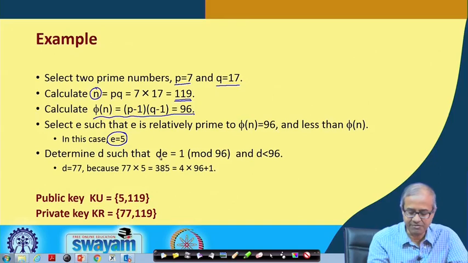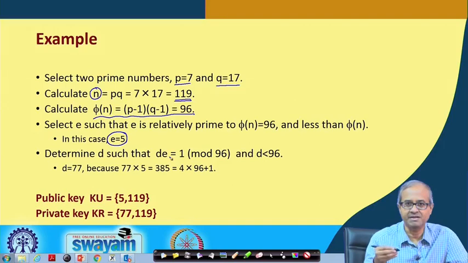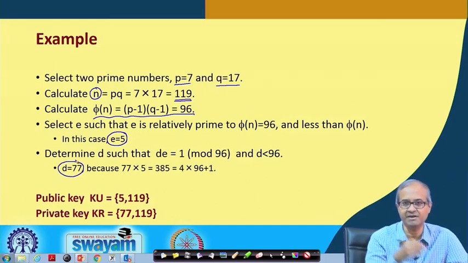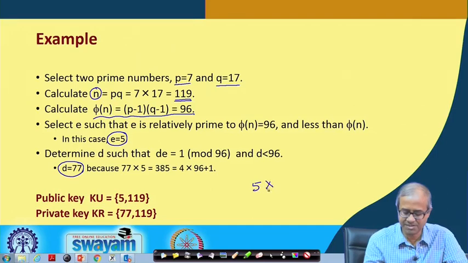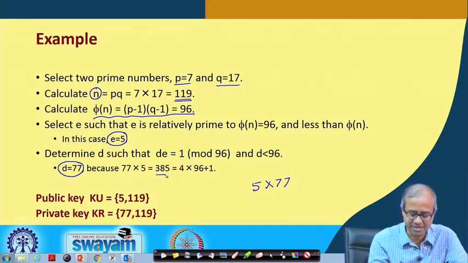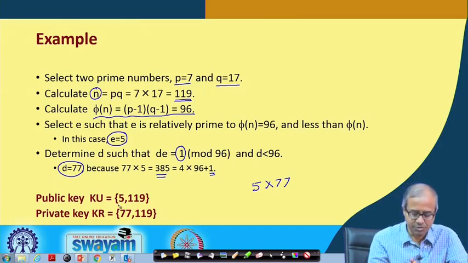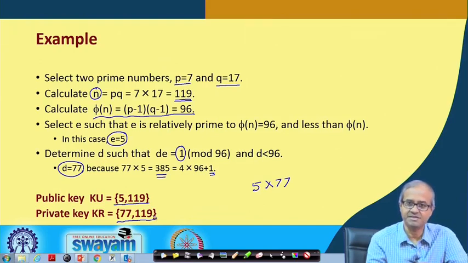Determine d such that if you take the product e d modulo 96, it will be 1. The smallest value of d can be found out to be 77. Of course, manually by hand it is very difficult, you need a computer to do this, but you can check: 5 multiplied by 77 comes to 385, and if you do modulo 96, your remainder is 1. So, your public key becomes 5 and 119, your private key becomes 77 and 119.